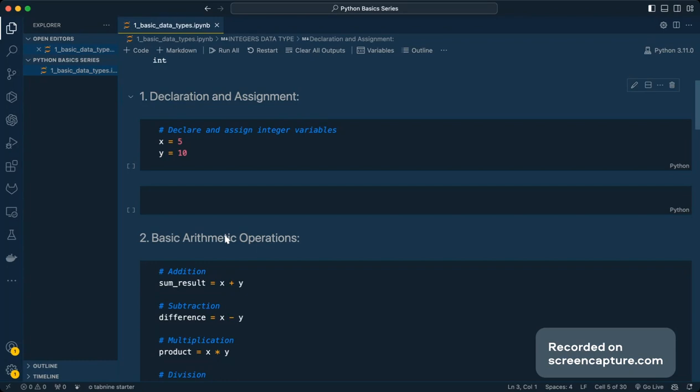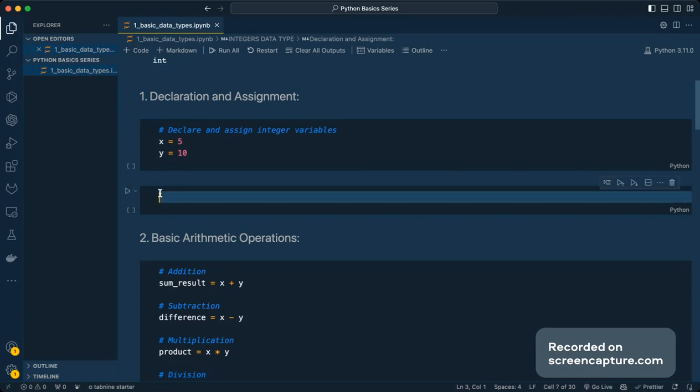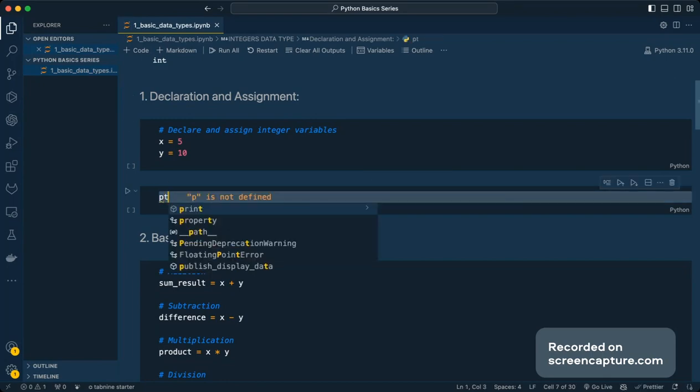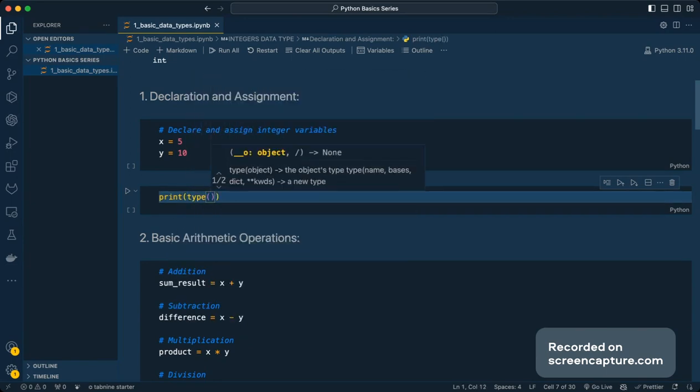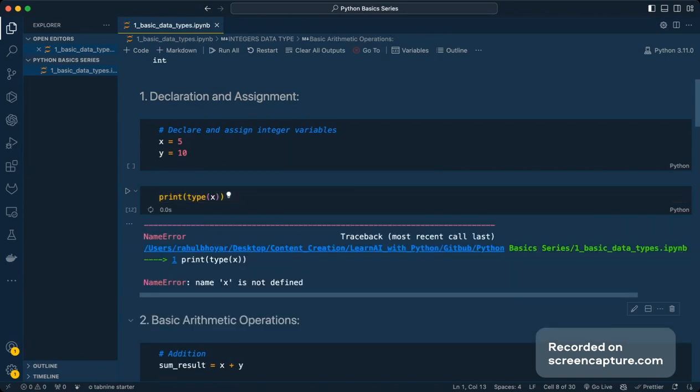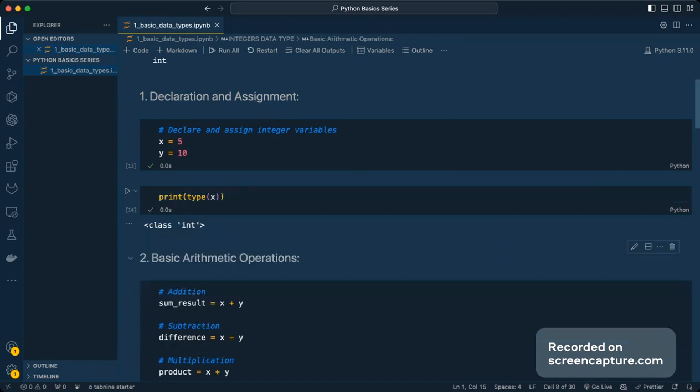If I try to print the type of integer x, for this one you can see there is a class. So all I'm trying to say is that every data type is basically a class in Python.